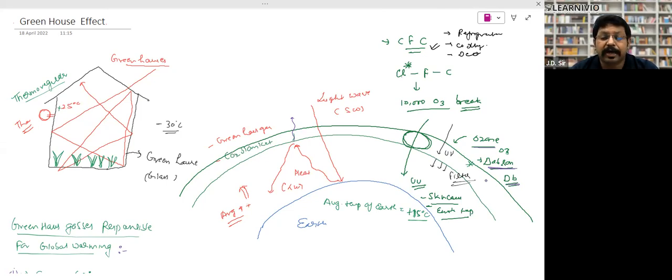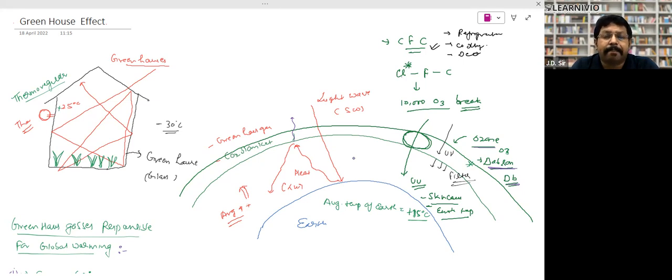So what does it do? It filters the ultraviolet rays, right? It does not allow ultraviolet rays to go inside to the surface of the earth so that they could harm us, right? So it protects us from the ultraviolet rays. So that is the function of ozone. Please note it down.